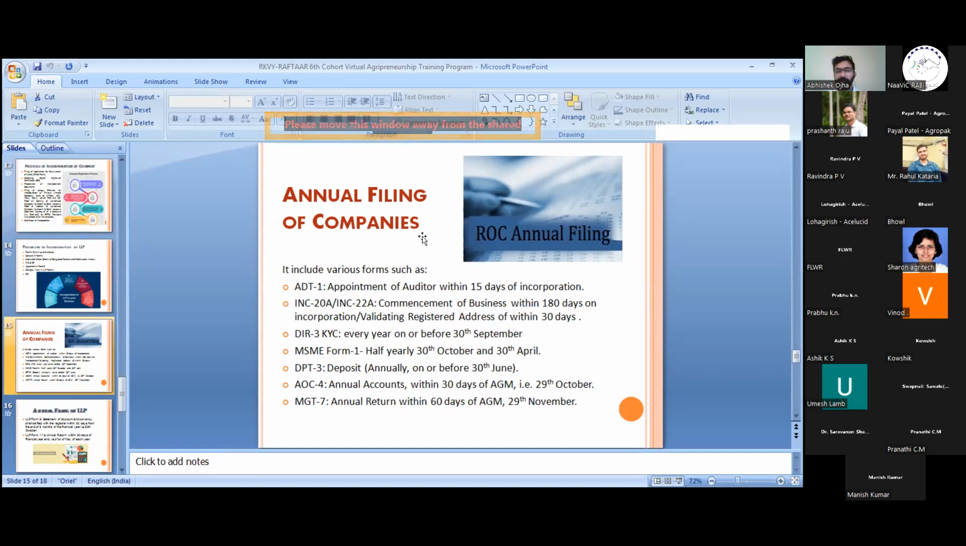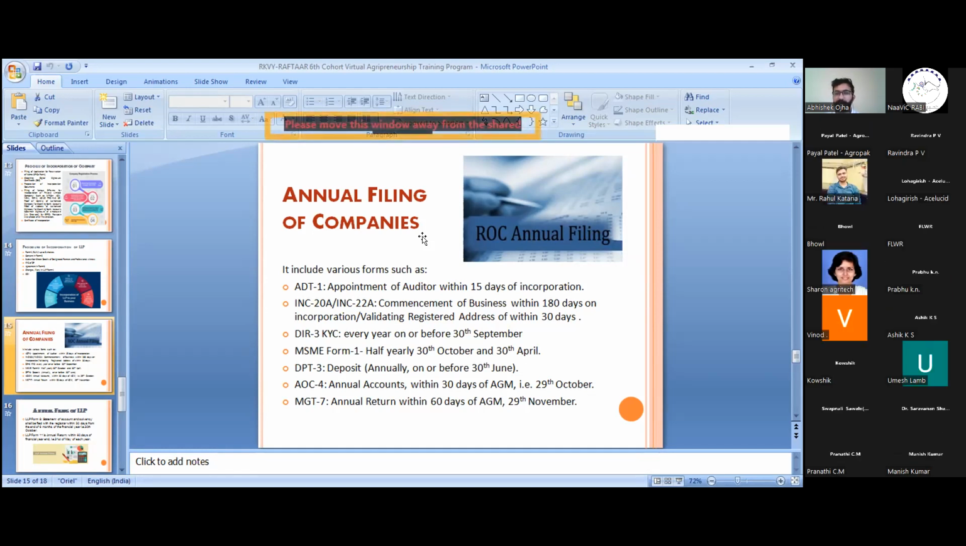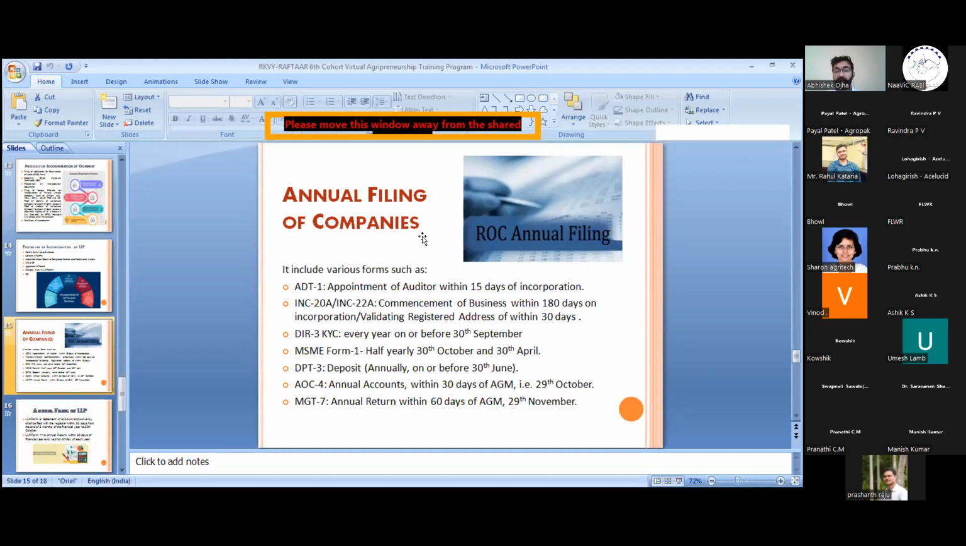After that, INC 20A and INC 22A. INC 20A is the commencement of business form, which is to be filed within 180 days of incorporation. It specifies that we have commenced the business. In this, we have to provide the details of the bank in which our account is opened, and with that we have to attach the bank statement showing that we have deposited the amount of our capital into the bank. And if any transaction happens, that should also be attached with this form.